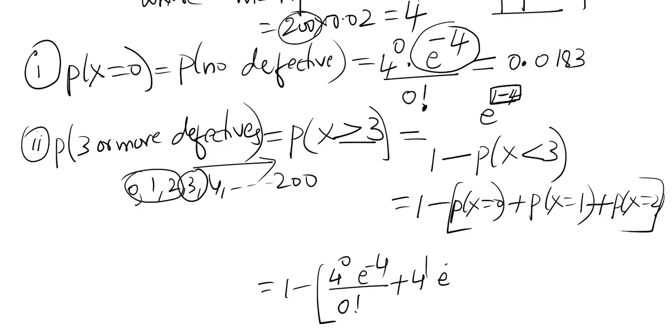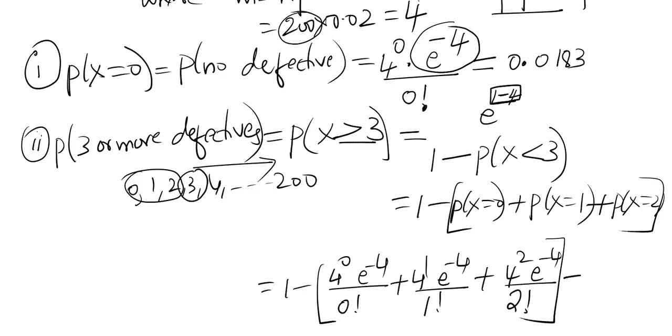Next, 4 power 1 e power minus 4 by 1 factorial. Then 4 square e power minus 4 by 2 factorial. Calculate. The answer will be 0.7619.